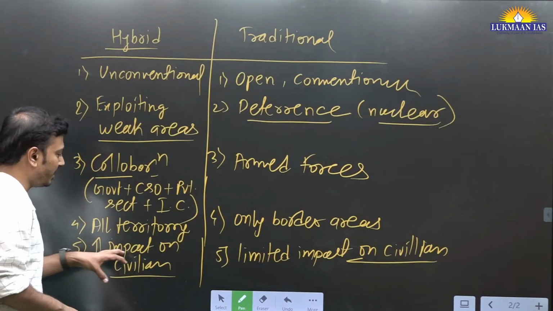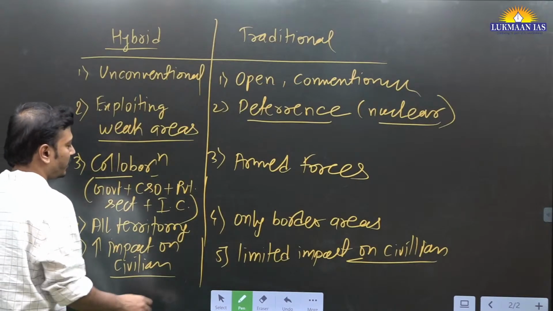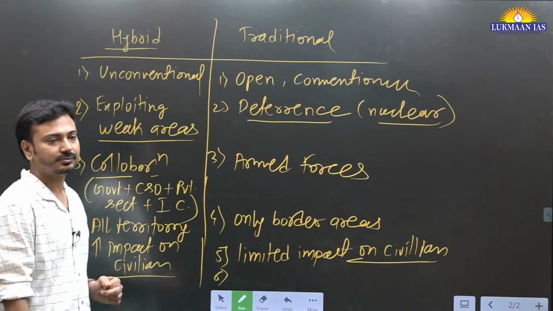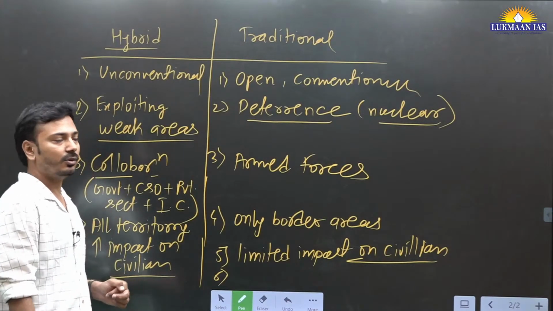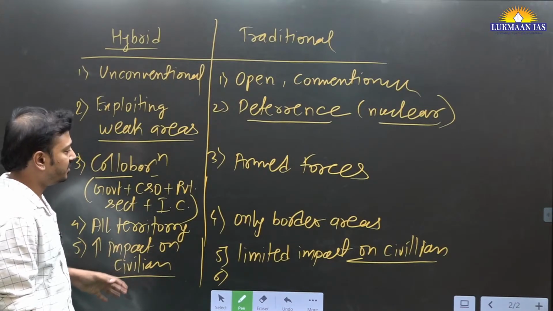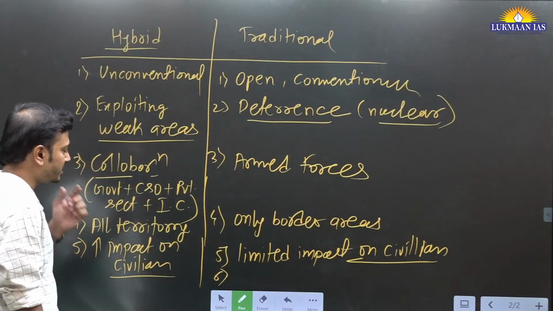Civilian life is disrupted on a large scale here. Then further, what are a few other major differences? Traditional or conventional warfare is largely limited to border areas, and also has less impact on the civilian aspect.